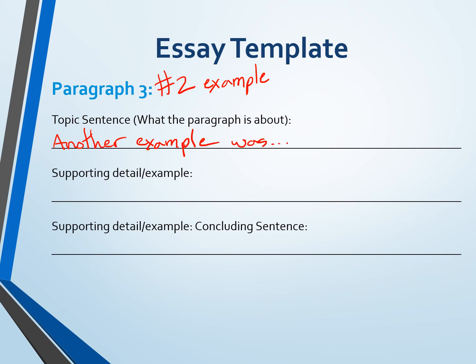Was, and then state your point. You're going to give some supporting details. You're going to do a concluding sentence. You're going to do basically the same thing, only with the next example. Then paragraph 4. This is your example number 3. So you'll say, you might start it with your topic sentence with a final example.